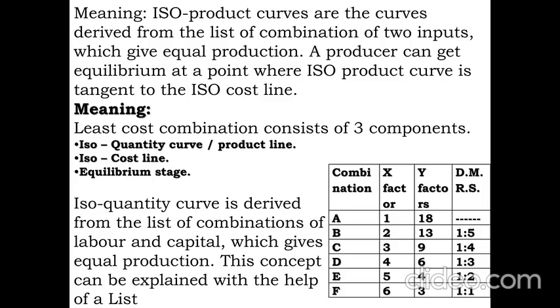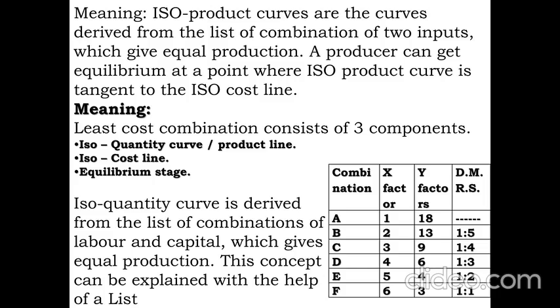So they have to plan in such a way that if you take both the combinations, we should get equal satisfaction. That is possible only in the case of diminishing marginal rate of substitution. That is shown in the list. Here the explanation is made. The first column represents the combination, the second and third columns represent the X and Y factors. The last column represents the diminishing marginal rate of substitution.